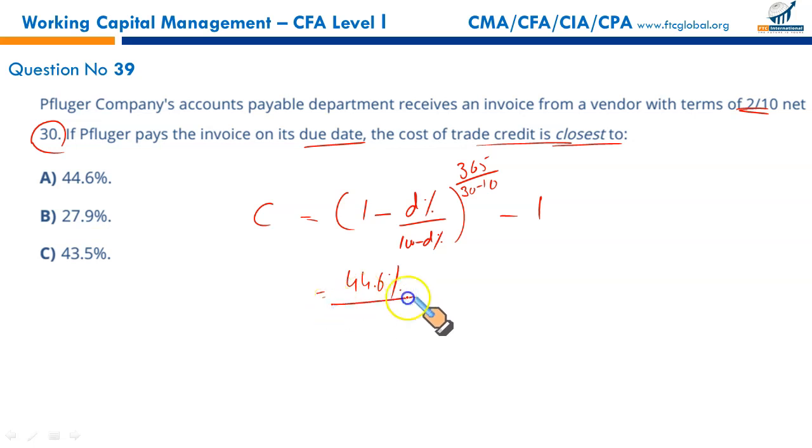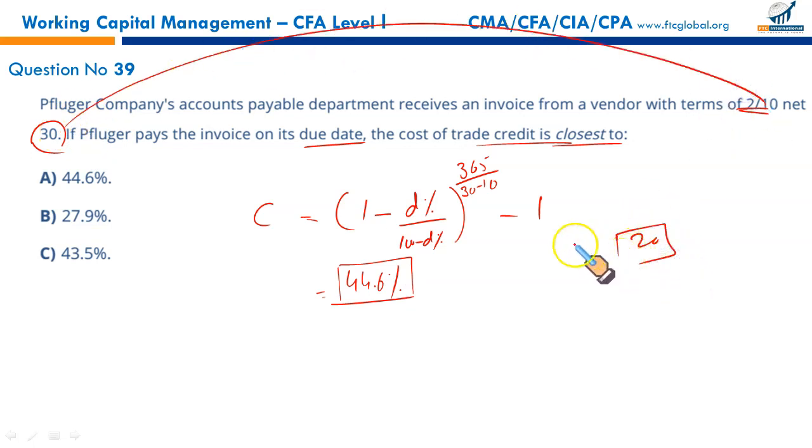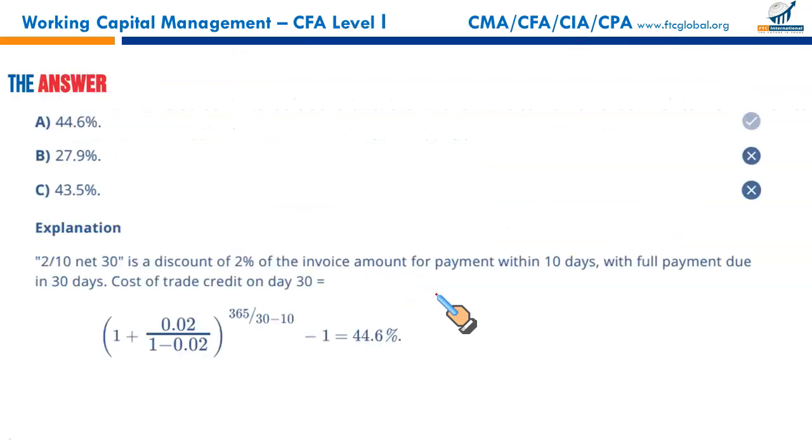44.6%. See, the cost of not taking the discount is as if taking a loan for 30 minus 10, 20 days. So it's like taking a loan for 20 days at a rate of interest of 44.6%. It's a huge cost. If you do not take benefit of the discount, you give up the discount and make the payment on the 30th day. So this money for 20 days has cost you 44.6%. It's a massive cost, so of course it must be avoided at all costs, unless you can compare it effectively with the bank rate. That's A is the right answer.